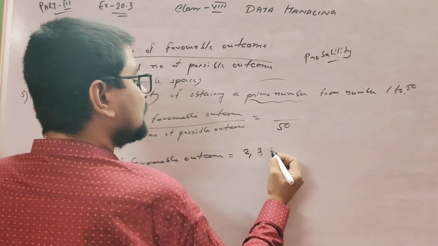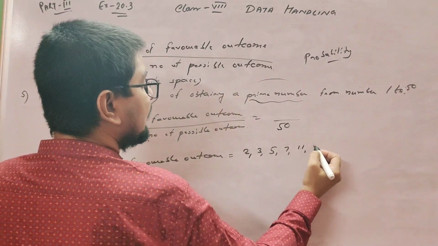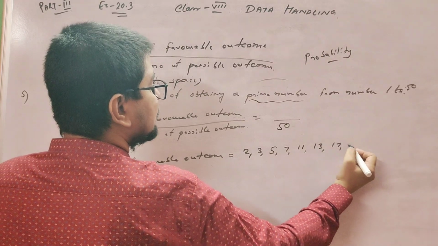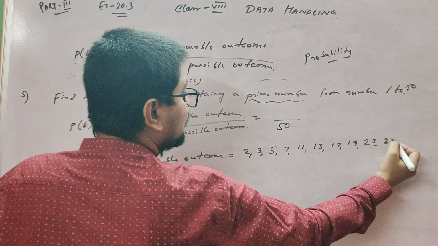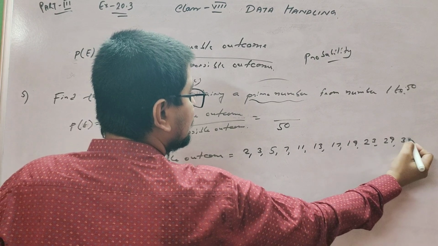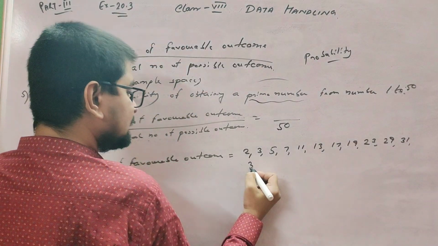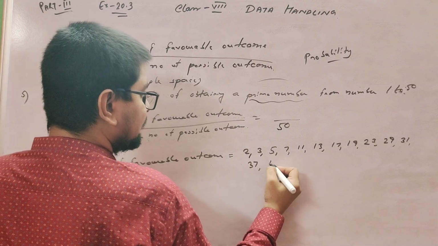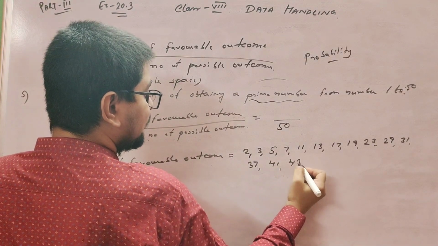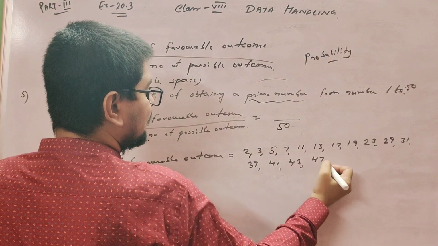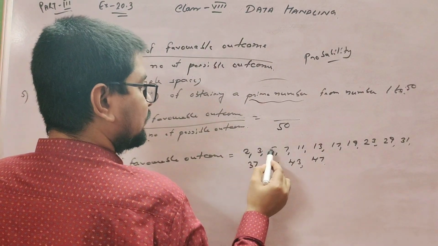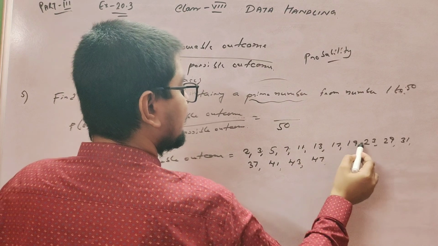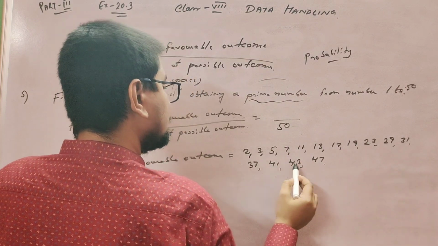So 2, 3, 5, 7, 11, 13, 17, 19, 23, 29, 31, 37, 41, 43, 47. Counting: 1, 2, 3, 4, 5, 6, 7, 8, 9, 10, 11, 12, 13, 14, 15.